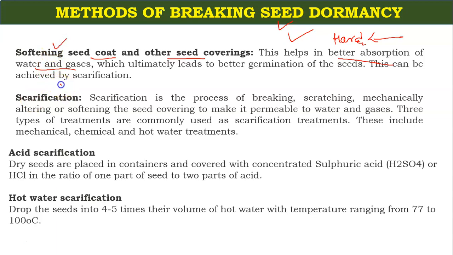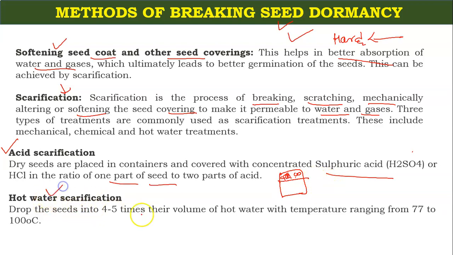For softening seed, there is a method of scarification. In this scarification process, you break, scratch, mechanically alter or soften the seed covering to make it permeable to water and gases. There are two methods. Acid: you can dip the seeds in concentrated sulfuric acid, H2SO4 or HCl, in the ratio of 1:2. Means if this is a container, then the container should be filled with acid here and the seeds filled in this area, half the seeds and one part of the sulfuric acid.